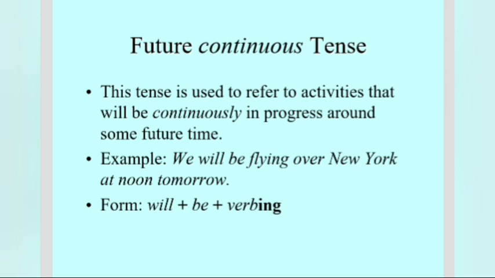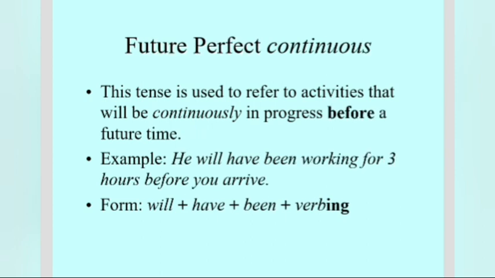So next, future continuous. It is used in future tense to show work continuously going on in future. Keep it in mind. Here also you should add one comparison of time. He will be flying over New York. That's fine. At noon tomorrow. Or when my father will be returning, he will bring toys for me. So one continuous tense, and next one is going to be simple present or simple future tense. That will give it a perfect shape.